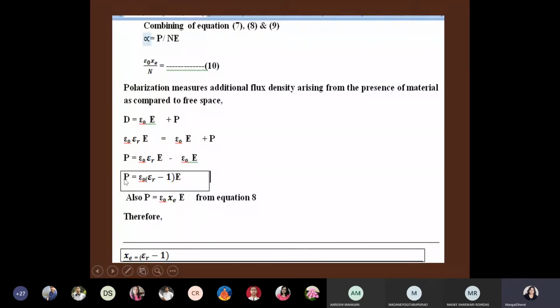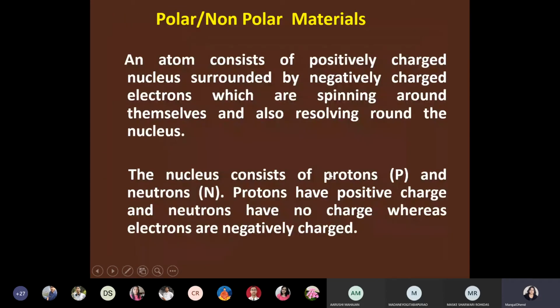So P is equal to epsilon 0 into bracket epsilon R minus 1, into E. But we know that polarization P is equal to epsilon 0 xi E into E. So you can just substitute here P is equal to epsilon 0 xi E into E. Compare this: xi E is equal to epsilon R minus 1. So susceptibility, polarizability, is equal to relative permittivity minus 1. That is what I want to tell you.